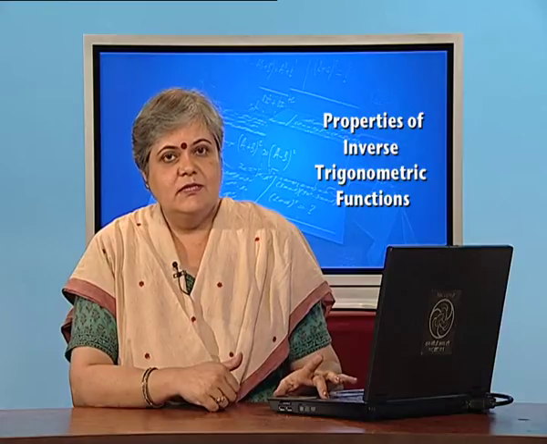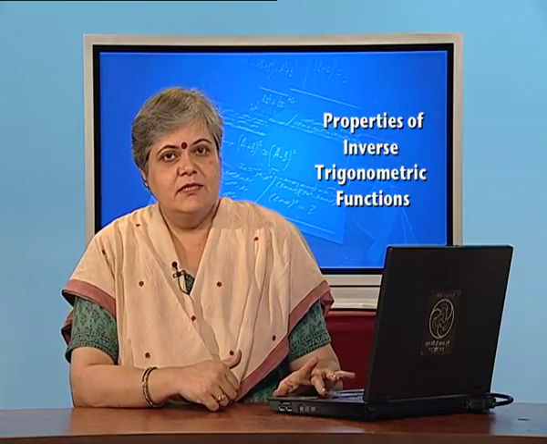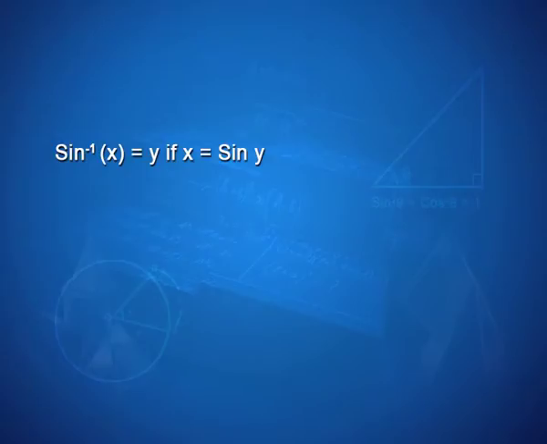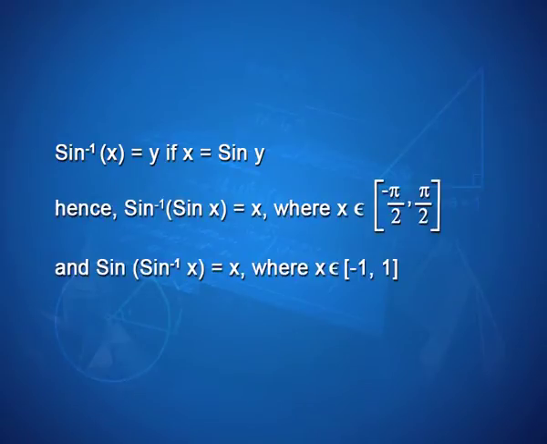We also discussed that the definition says that sine inverse of x is y if x is sine y, which also gets interpreted as sine inverse of sine x is x where x comes from the closed interval minus pi by 2 to pi by 2, and also sine of sine inverse x is x where x belongs to the closed interval minus 1 to 1.